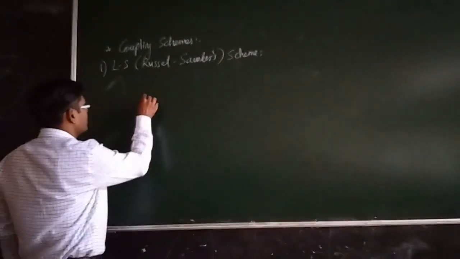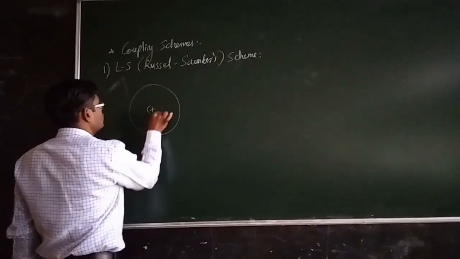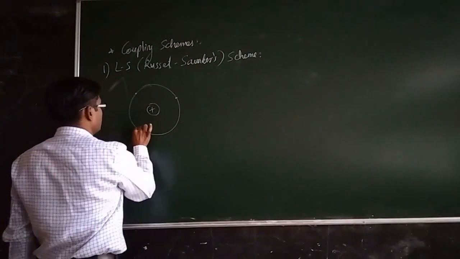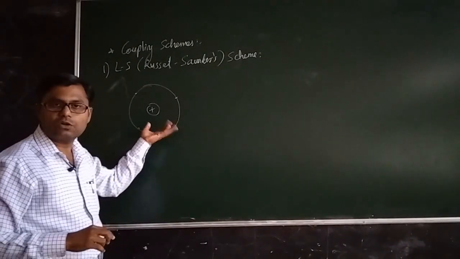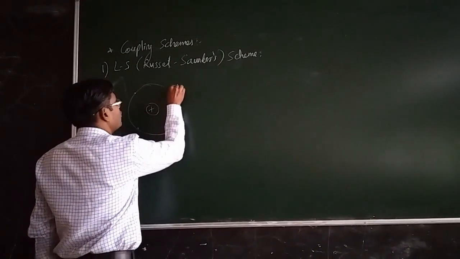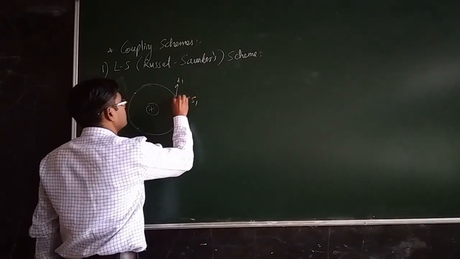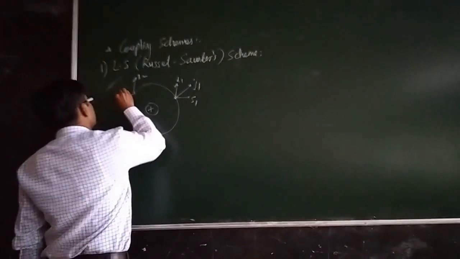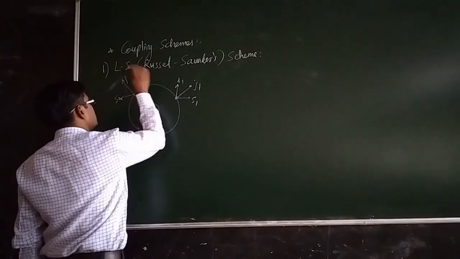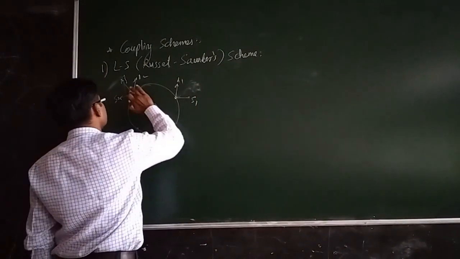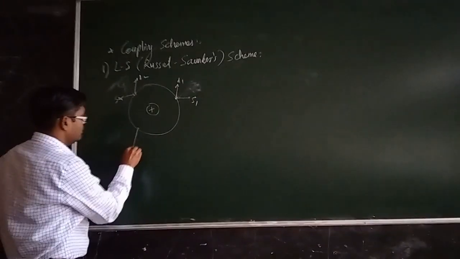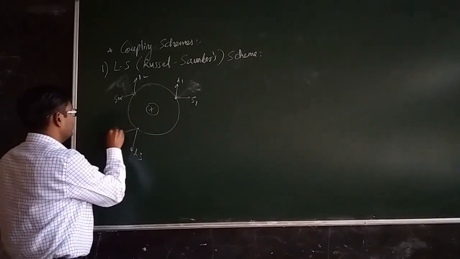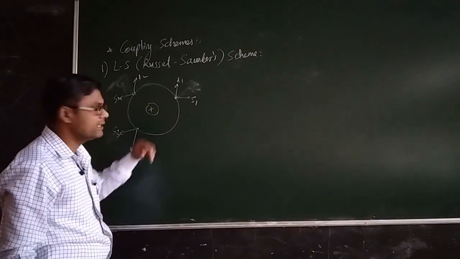Just imagine the previous example which we considered. Suppose this is a nucleus and there are so many electrons, 3 electrons, 4 electrons and so on. The first electron will have quantum numbers L1, S1 and J1. Similarly there will be L2, S2 and J2. We will not consider this J1 and J2, this is the resultant of these two. So there will again be L3, S3, and so on, L4, S4, etc.